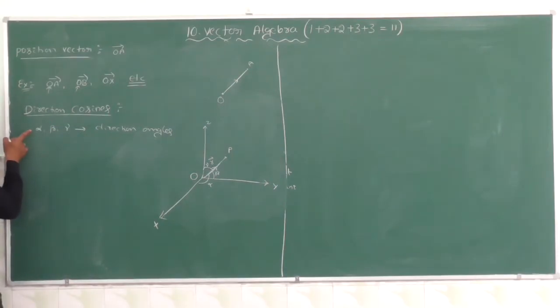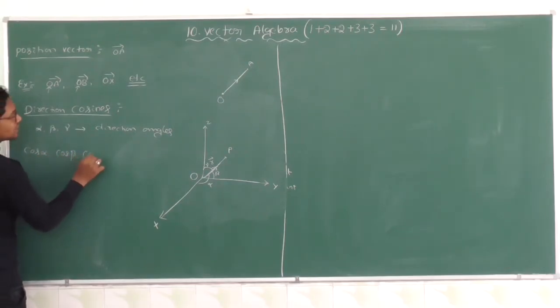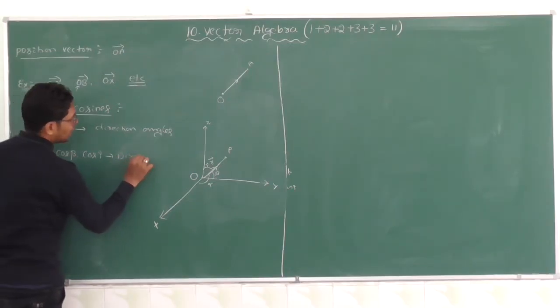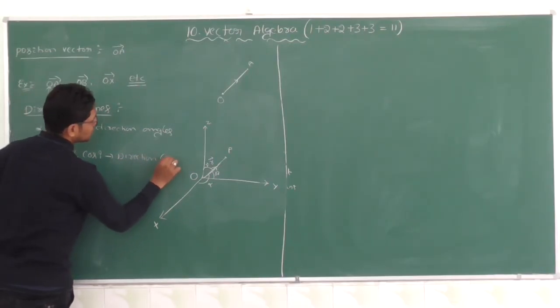The cosines of these angles, cos alpha, cos beta, cos gamma, are called direction cosines.